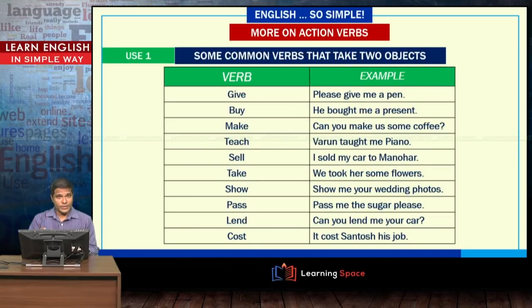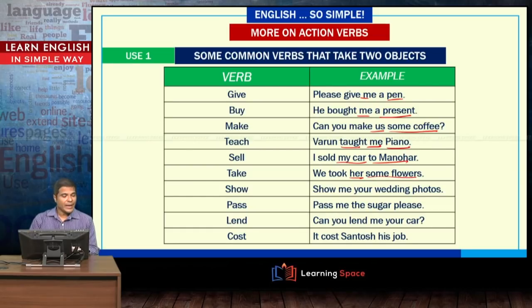Examples of some common verbs that take more than one object, or that take two objects, one direct and one indirect, are listed here. Give, give me a pen, again me and pen. Buy, he bought me a present. Make, can you make us some coffee? Teach, Varun taught me piano. Sell, I sold my car to Manohar. Take, we took her some flowers.